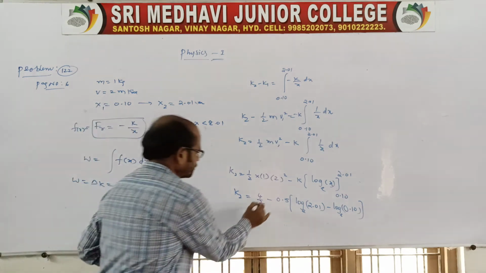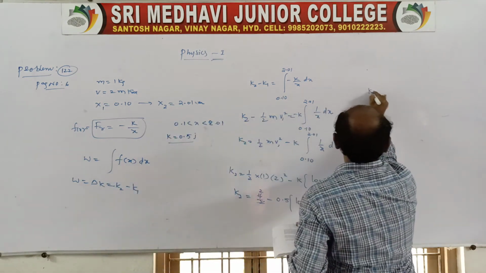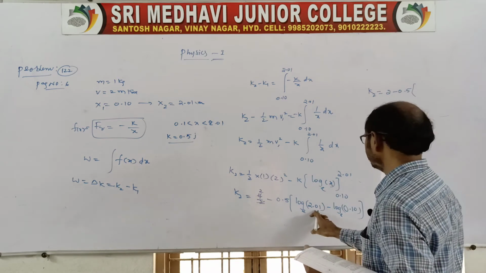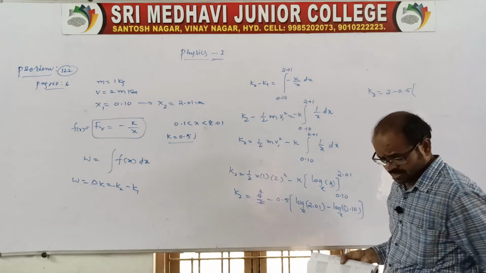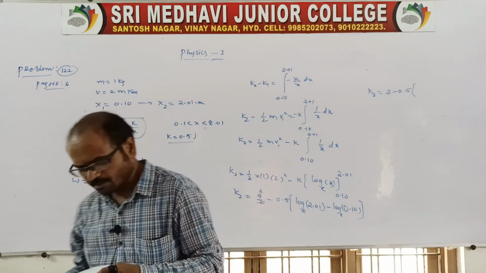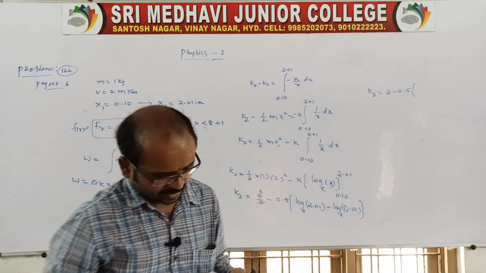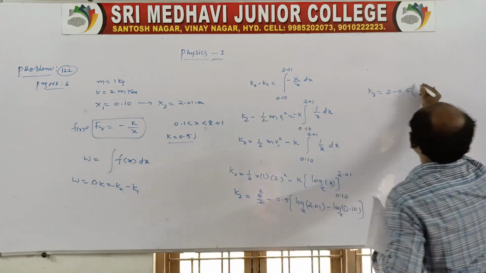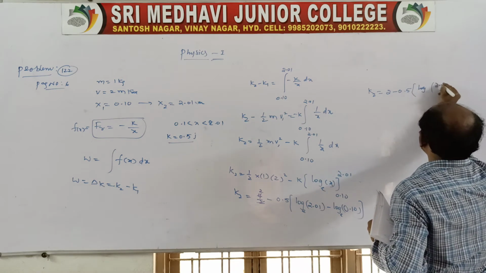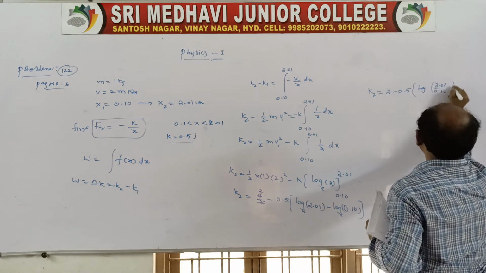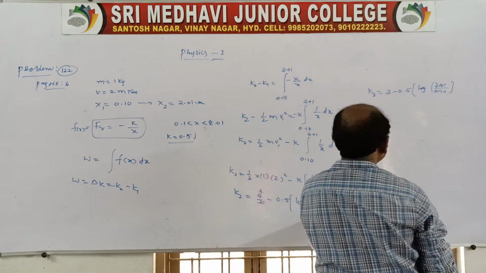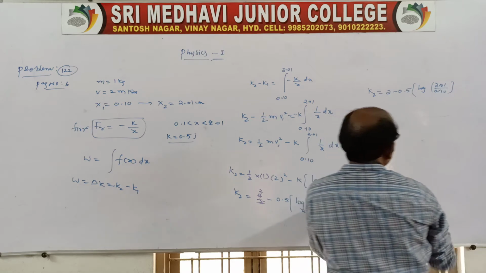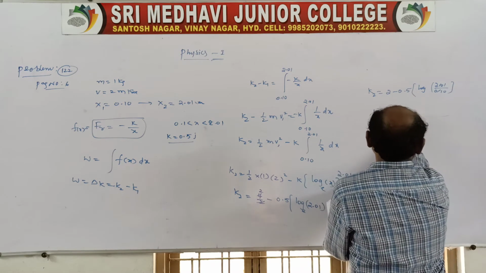So k2 is equal to 2 minus 0.5 log base e of 2.01. Actually we don't know this, so we should use the logarithm tables. Here also we can take log a minus log b, which we can write as log of a by b, that is 2.01 by 0.10. So we can cancel, and ultimately we get 2. Then k2 is equal to 2 minus 0.5.